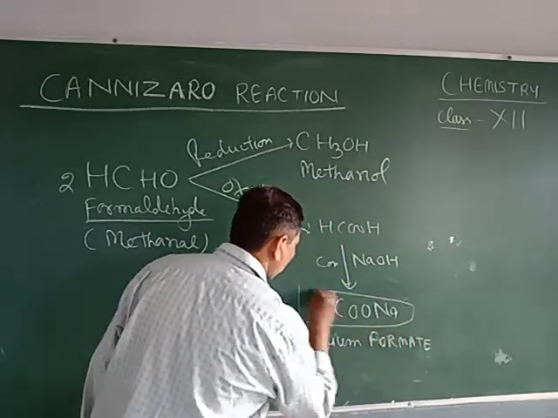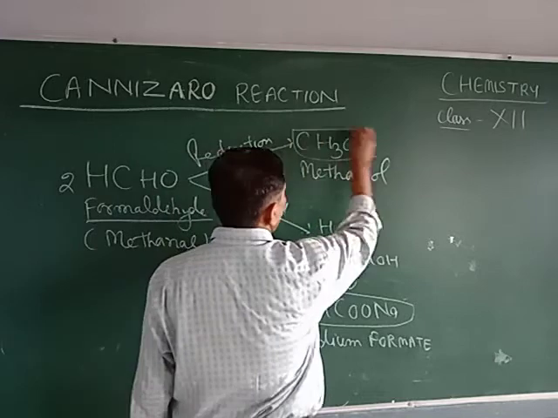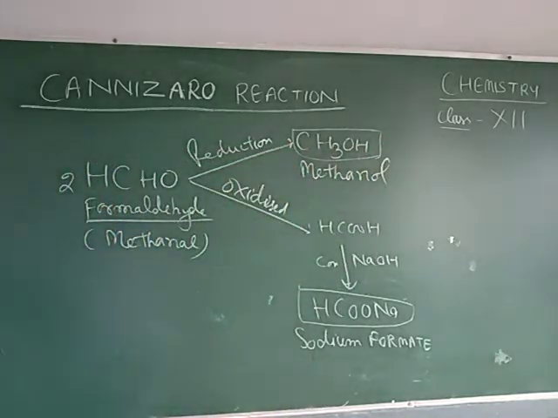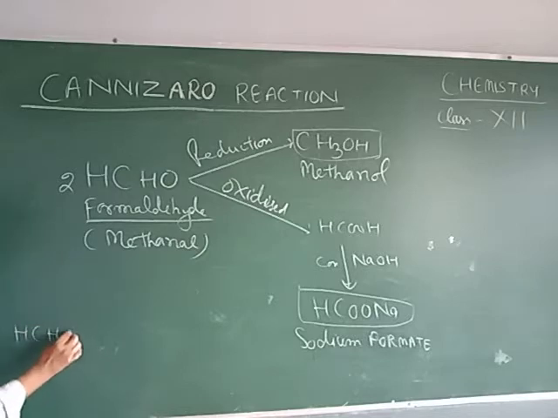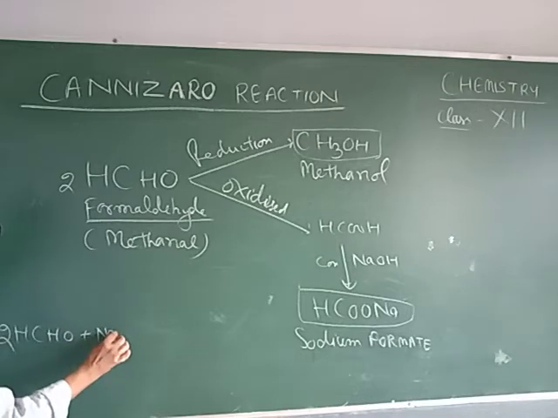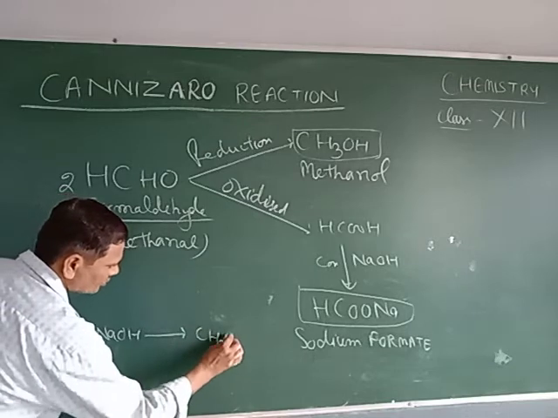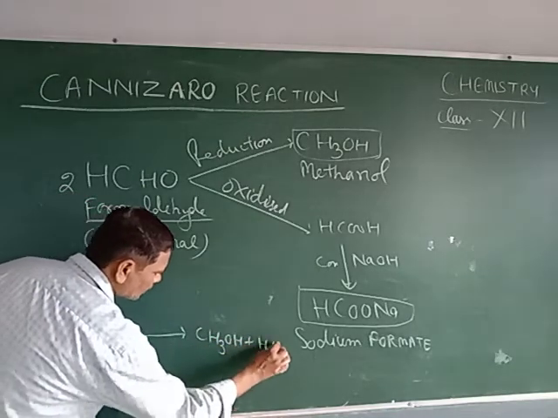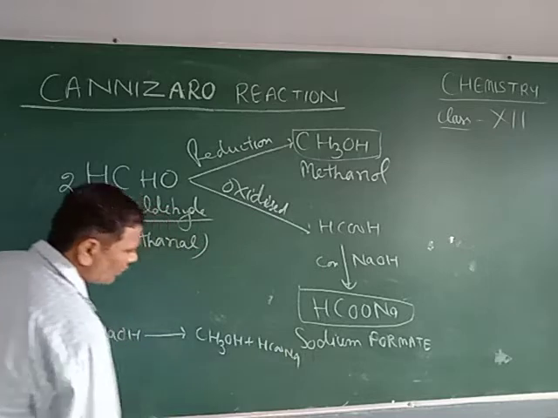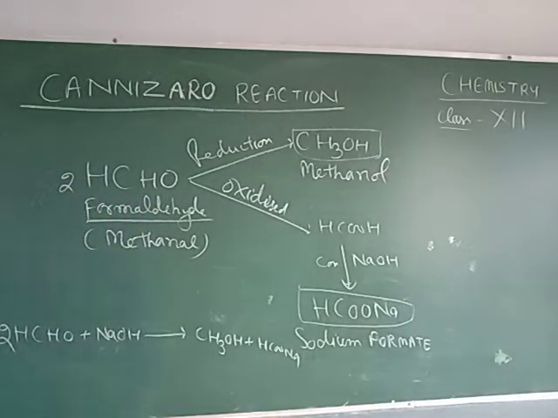Final products are sodium formate and methyl alcohol. You can write the equation in this way: formaldehyde, two molecules, plus NaOH gives methyl alcohol plus sodium formate. This is the chemical equation for the Cannizzaro reaction of formaldehyde. You can take a screenshot.